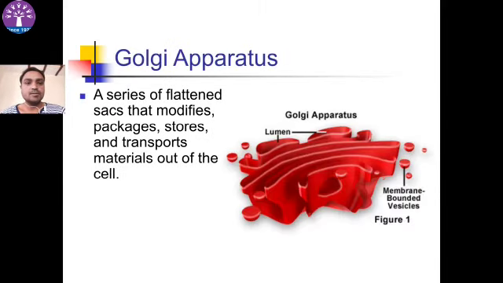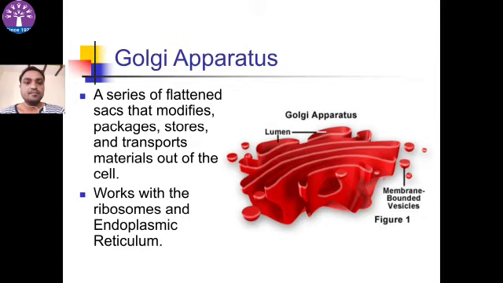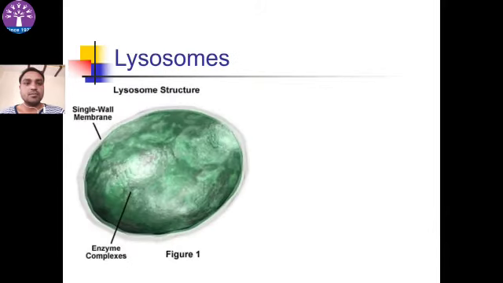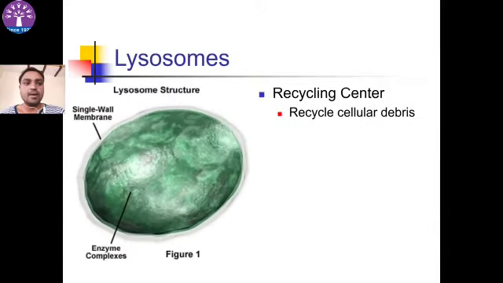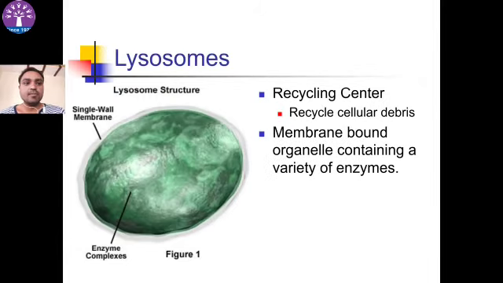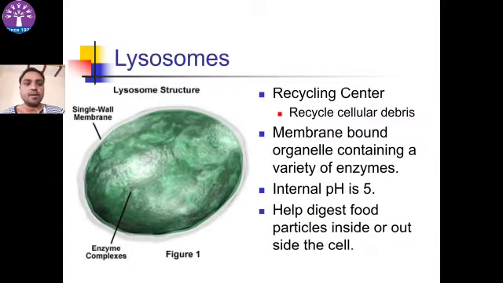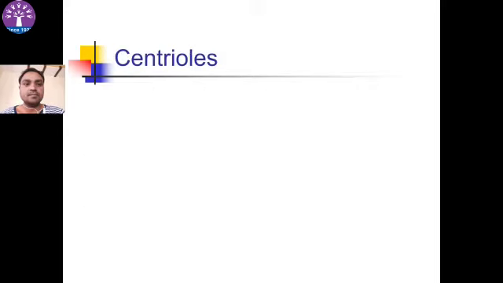Golgi apparatus are a series of flattened sacs that modify, package, store, and transport the materials out of the cell. Works with the ribosome and endoplasmic reticulum. Next is lysosome. It is also called suicidal bag. It is recycling center. Membrane-bound organelles contain a variety of enzymes. Internal pH is 5. Help to digest the food particles inside or outside the cell.